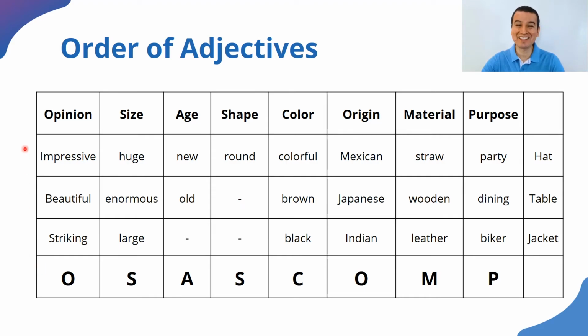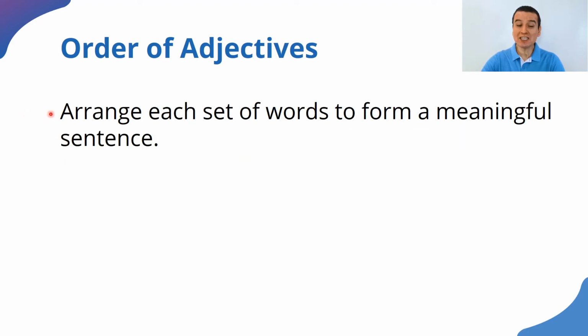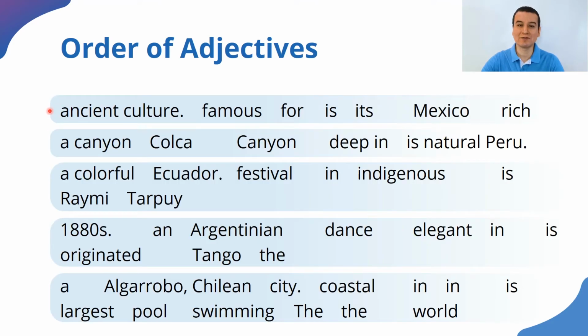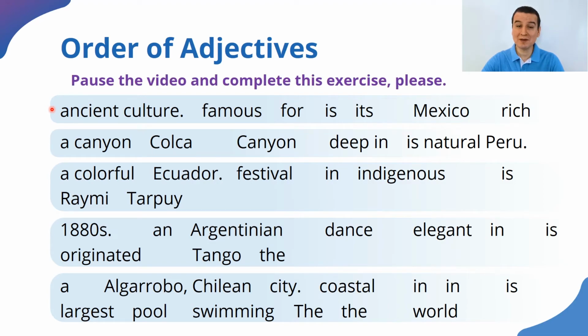For practice, I have this activity for you. Arrange each set of words to form a meaningful sentence. The key here is that there will be at least 2 adjectives, because that is what is normal for us to encounter in a sentence. We don't have more than 3 adjectives. It's too hard for the mind to process all those adjectives. So, all right, you have some sentences. I want you to look at them. There are 5. Take a piece of paper, write them down in the correct order, and I'll show you the answers in a moment. So please pause my video, complete the activity, and I'll see you in a moment.